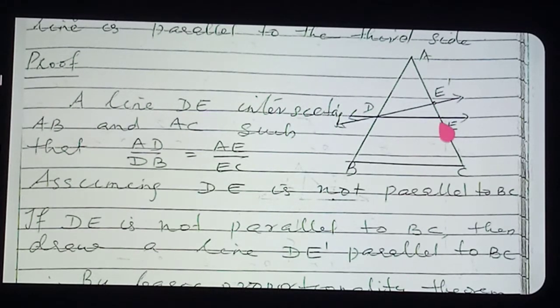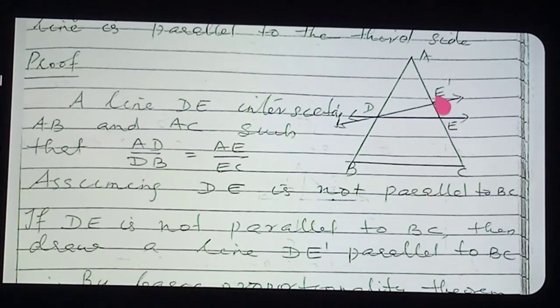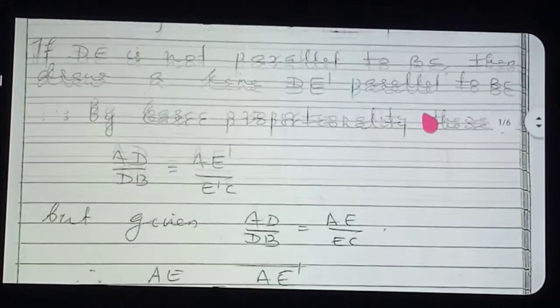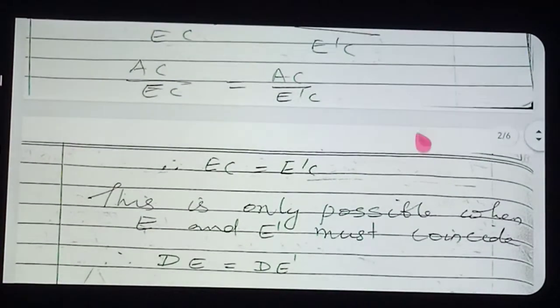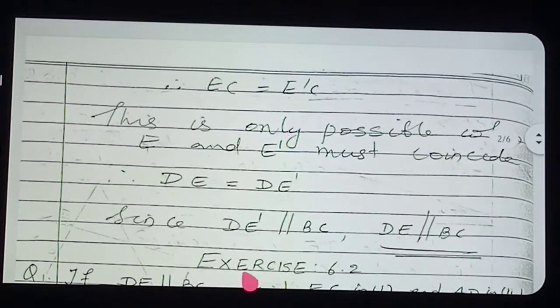The meaning is that E and E dash are the same points. Then only it is possible, otherwise not possible. That is what I have written here: this is only possible when E and E dash coincide. The meaning is that D is the same as D dash. But we already started that DE dash is parallel to BC.